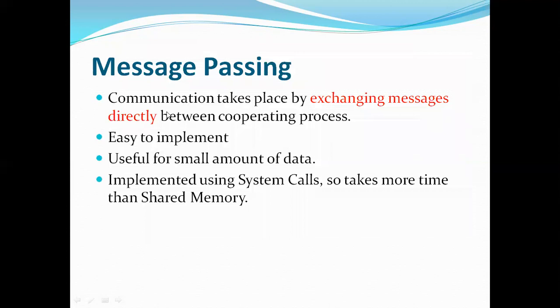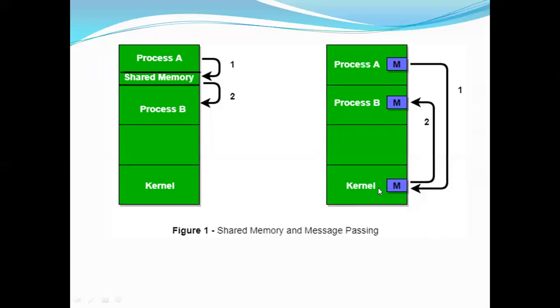Now let's see the definition. Communication takes place by exchanging the messages directly between cooperating processes, and it is easy to implement, useful for a small amount of data. And for using this, we need some system calls. That is, you need to send a request, after the request it will approve that, and after that you'll write the data, and we will read the data.